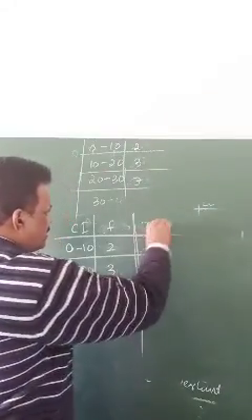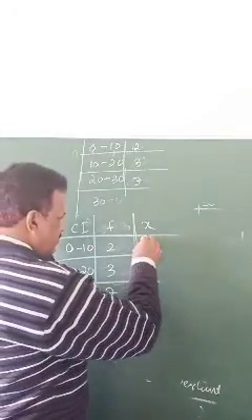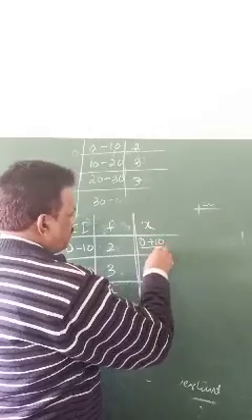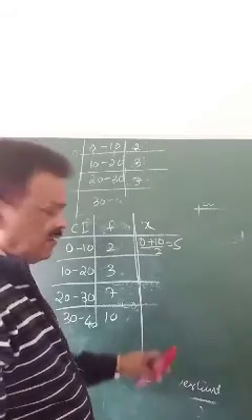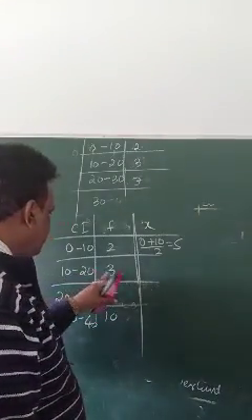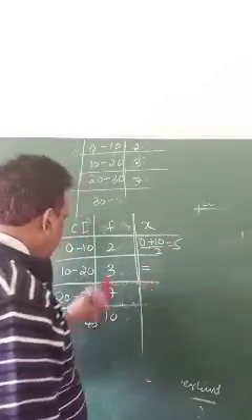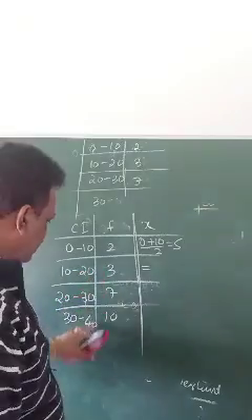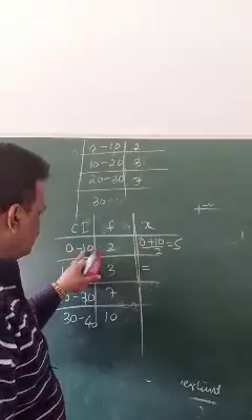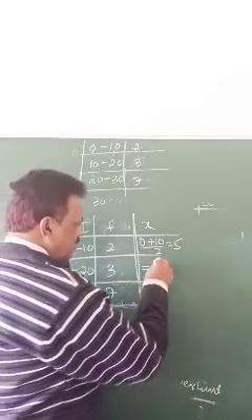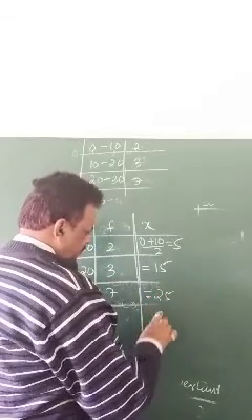You have to find x. To find x, lower limit plus upper limit by 2: 0 plus 10 by 2 is 5. Then 10 plus 20 by 2, 30 by 2 is 15. Directly, you can write the difference increasing: 10, 10. You go on adding 10. First one you find, then you go on adding the width of the class interval. This will be 15, again 10, 25, again 10, 35.